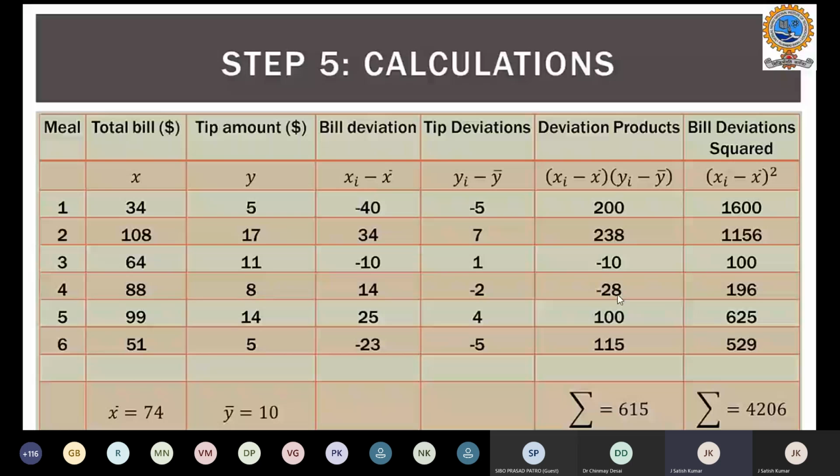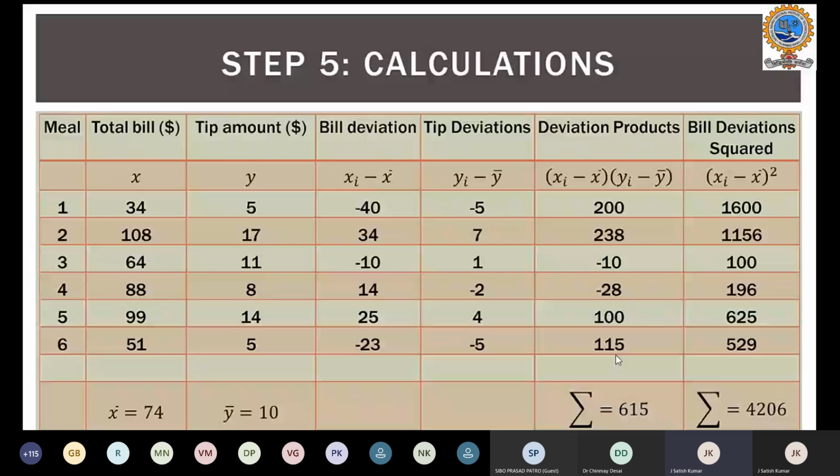So the total sum of all these values will be 615. Likewise, once we do that, we will square the values xi in order to determine the denominator. We will square the observed bill deviation. So for 40, we'll get 1600, for 34, 1156, and we will sum all of them, and you will get 4206. So this is a simple calculation based on the above equations.